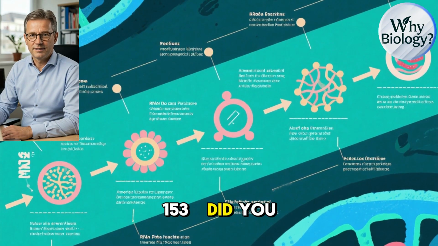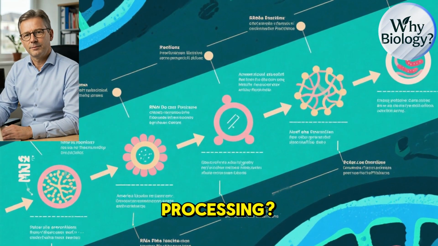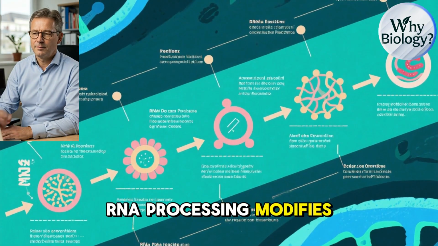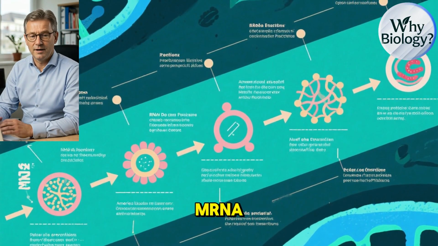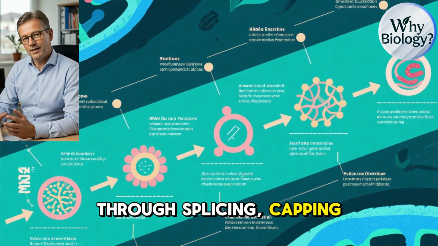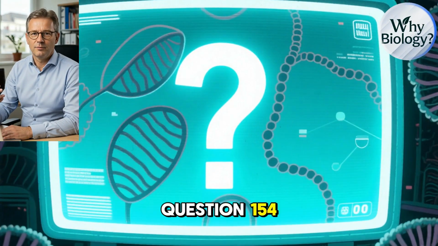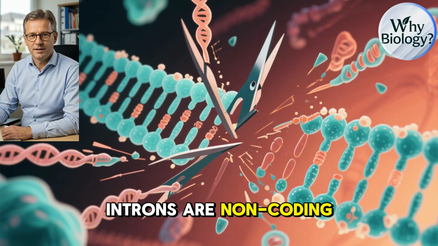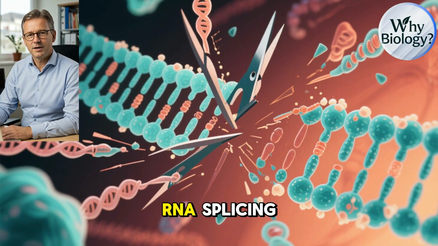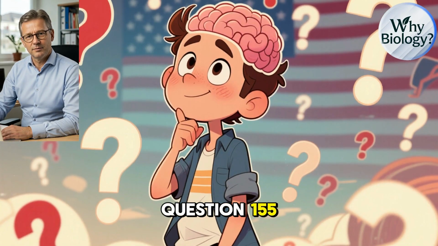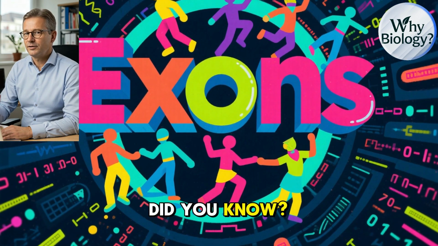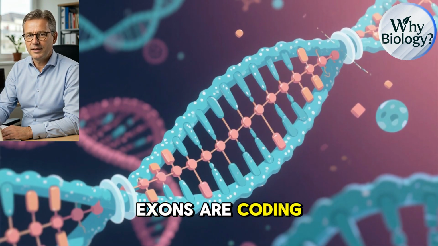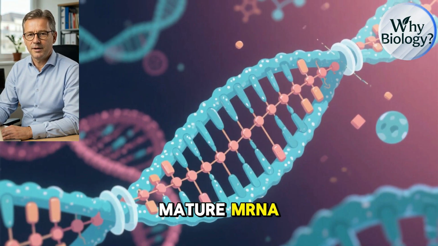Question 153. Did you know? What is RNA processing? RNA processing modifies pre-mRNA into mature mRNA through splicing, capping, and adding a poly-A tail. Question 154. Did you know? What are introns? Introns are non-coding DNA sequences removed during RNA splicing. Question 155. Did you know? What are exons? Exons are coding DNA sequences retained in mature mRNA.